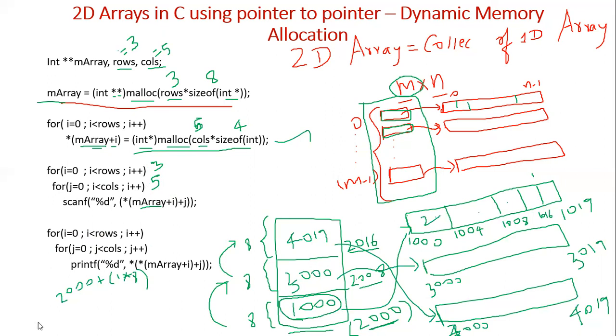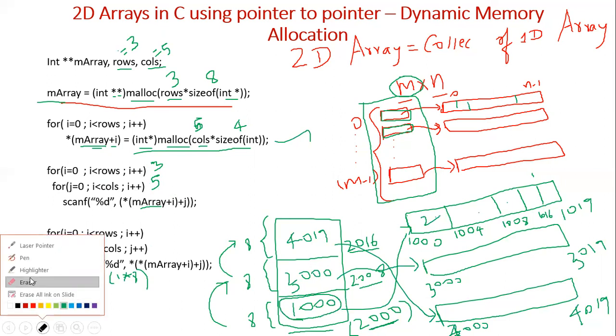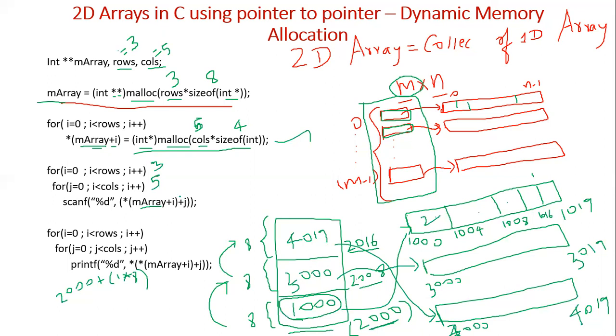So what I'm saying is, I is still 0, but j becomes 1 in the next iteration, because for each iteration of I, this should repeat for 5 times. This is j, j less than columns, and this is also j. So what is M array plus 0 again?